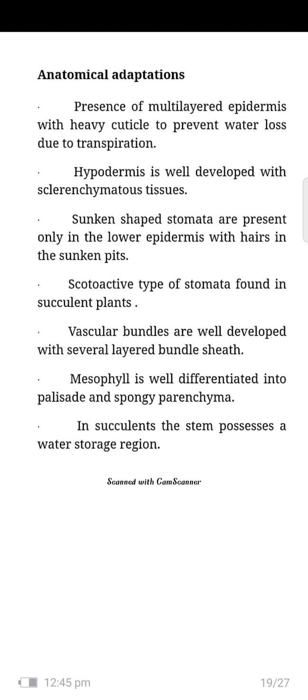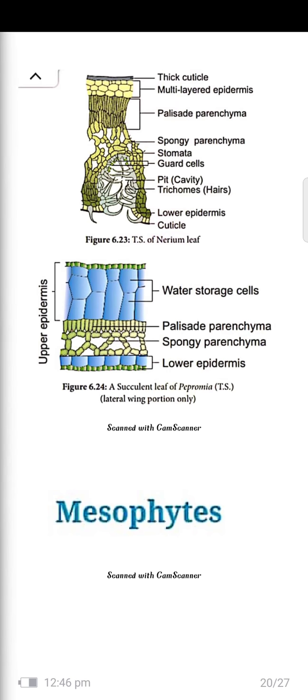Vascular bundles are well developed with a several-layered bundle sheath. Mesophyll is well differentiated into palisade and spongy parenchyma. In succulents, the stem possesses a water storage region. The anatomical adaptations of xerophytes help them absorb water in the plant.